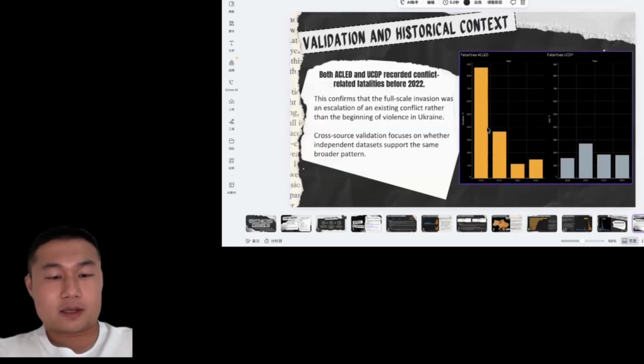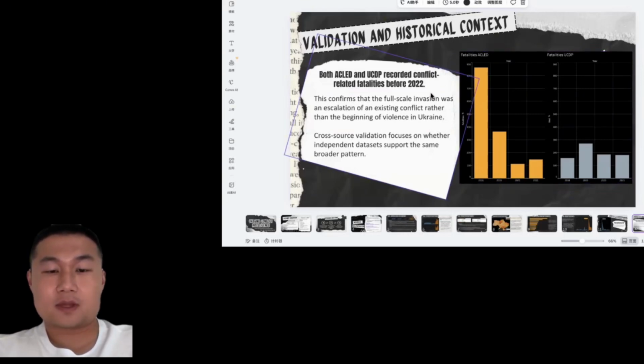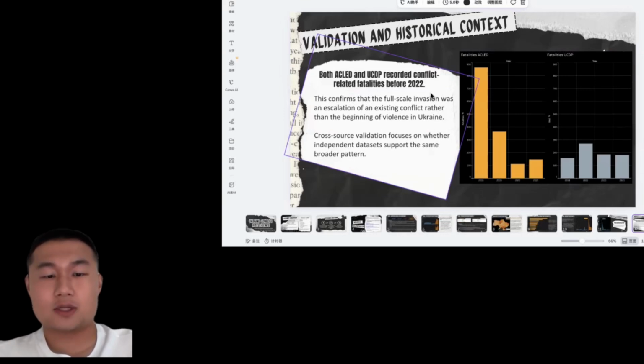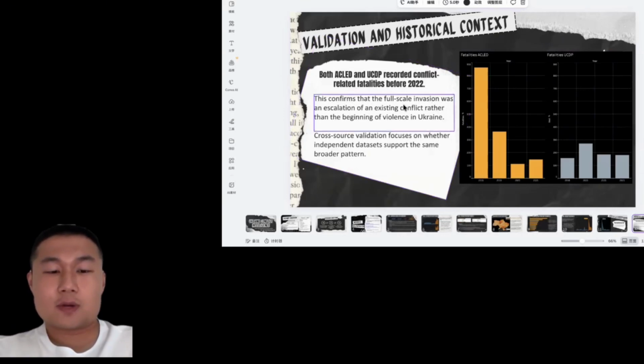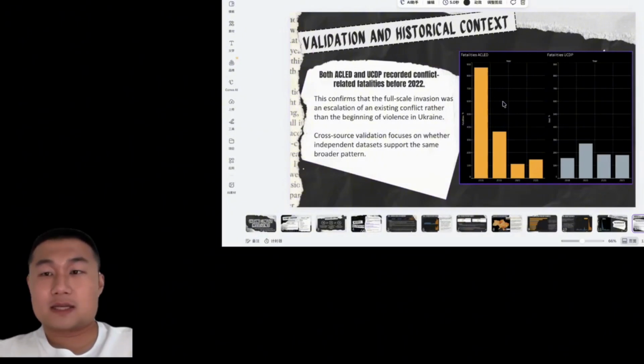Finally, we compared ACLED and UCDP. Although the two datasets report different fatality numbers, they both show the same pattern. The conflict-related deaths existed long before 2022. Using two independent datasets gives us more confidence in our findings. Our goal here is not to find exactly the same numbers, but to see whether different datasets tell a consistent story.